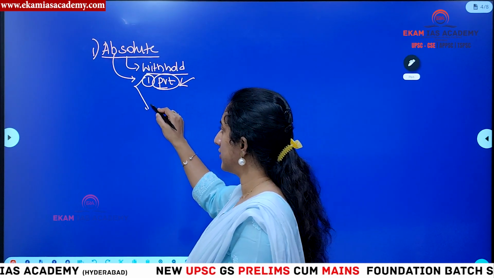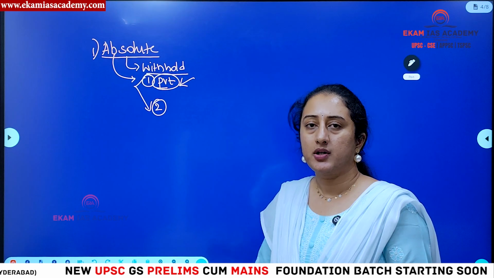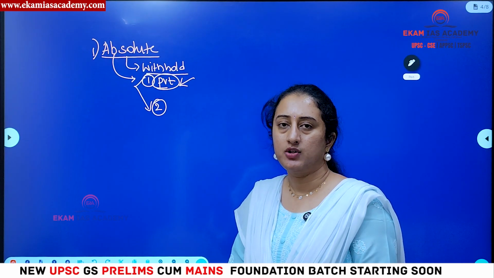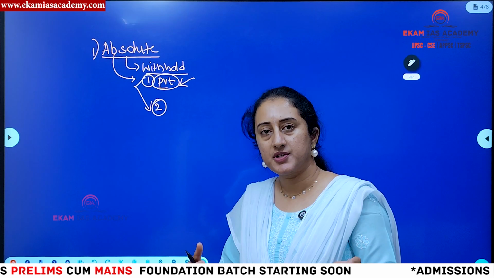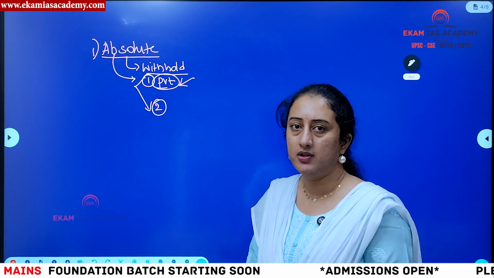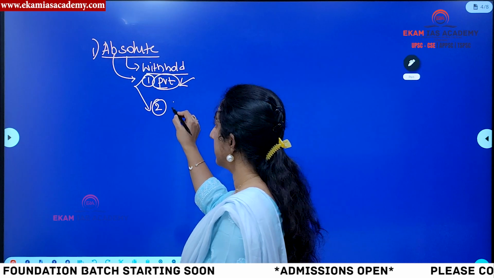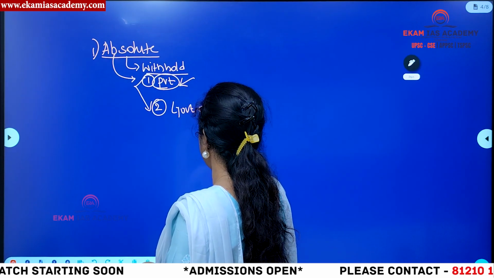Or in the second situation, if one government has brought a particular bill, but by the time it came to presidential assent the government has collapsed and a new government has formed, then the present government can advise the President of India to please exercise veto on the past government's bill. That means in government change situations also, the government can use this absolute veto, right?